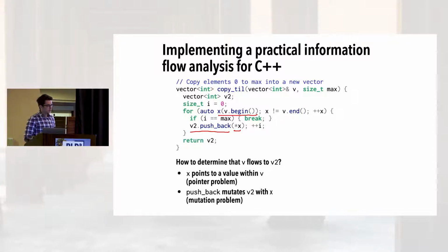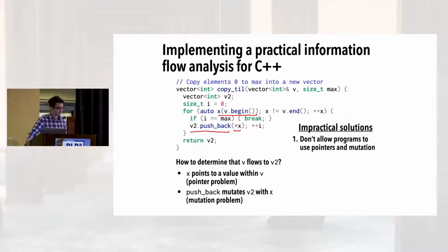And as you saw earlier in the demo, we want to be able to drop into an arbitrary code base and analyze a given function within a matter of seconds. And so under that standard, here's a few solutions we can immediately rule out as impractical. One is we could just say no programs with pointers and mutation, but that is how the world works. Another is to say have the user annotate functions with their effects. But people don't want to do work just for the tool.